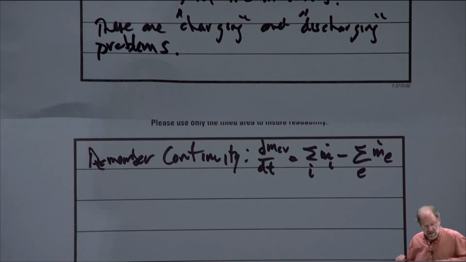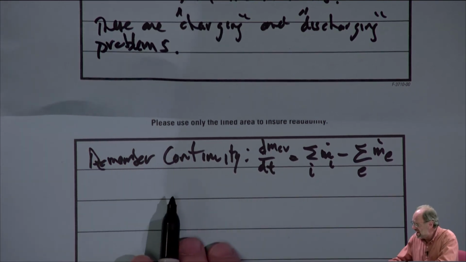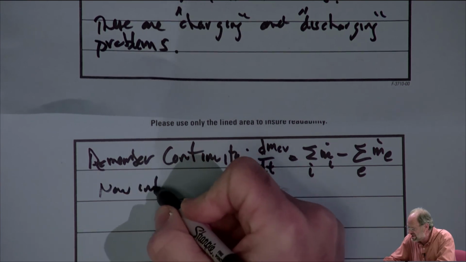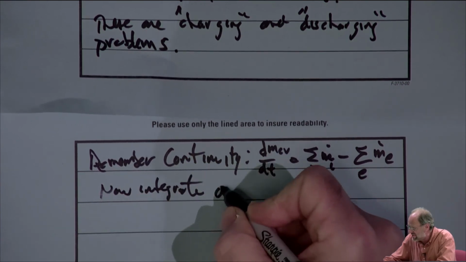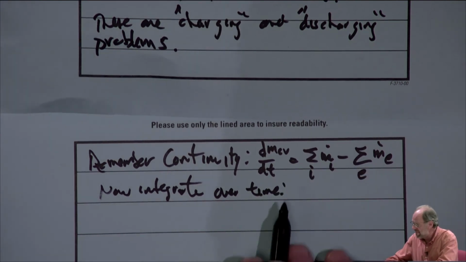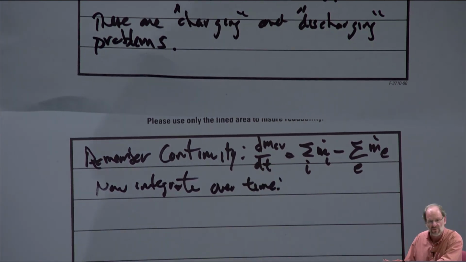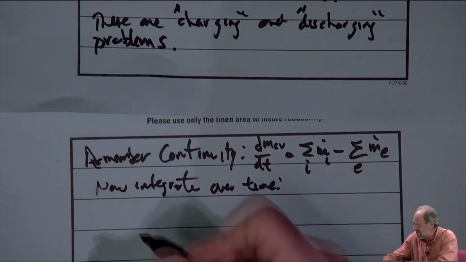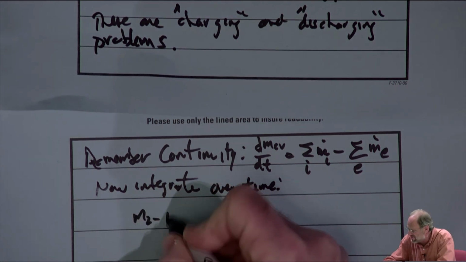We'll talk about that shortly. Anyway, if we take this continuity equation and now just integrate over time, then the dm/dt term for the control volume, when you integrate that, you just get the mass. So the mass evaluated between the initial and final state is just going to be m2 minus m1.